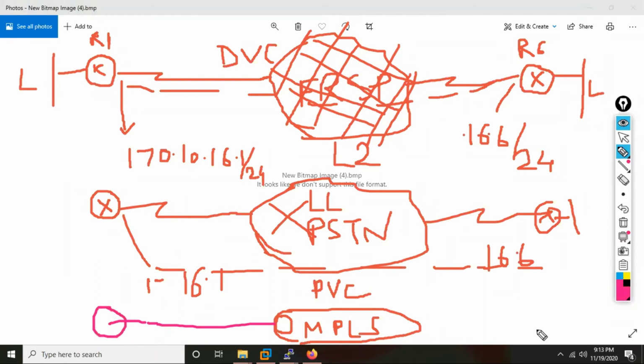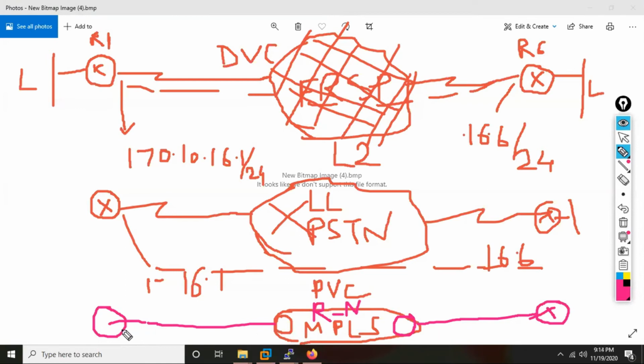but actually if you see now, you have a router here, you have a router here, so it's a routed network. This is the difference. Previously these were all layer 2 networks. Now it's a routed network. Why? Because this MPLS cloud is made up of layer 3 devices.